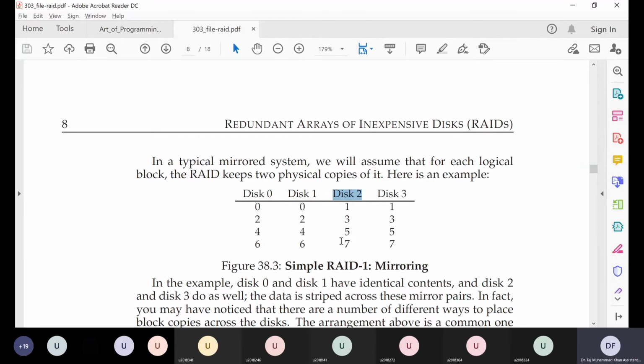But if a second disk fails, and if you are lucky, it might be possible that the second disk that fails is not disk 3 but disk 0 or disk 1.